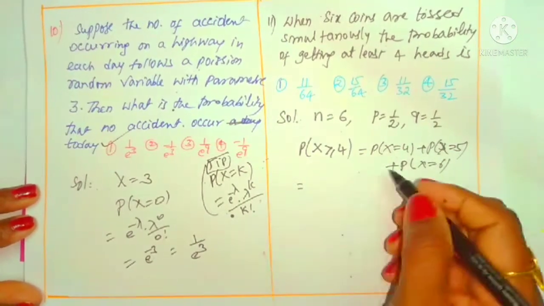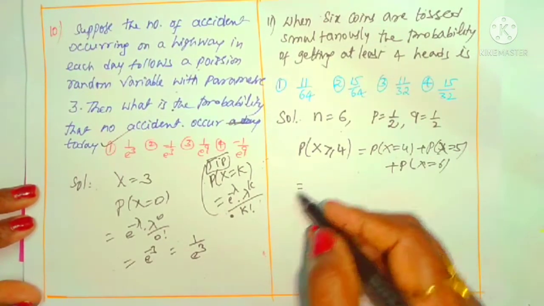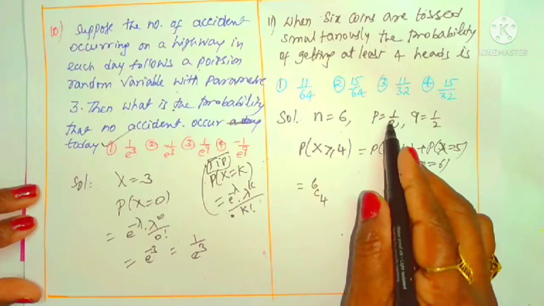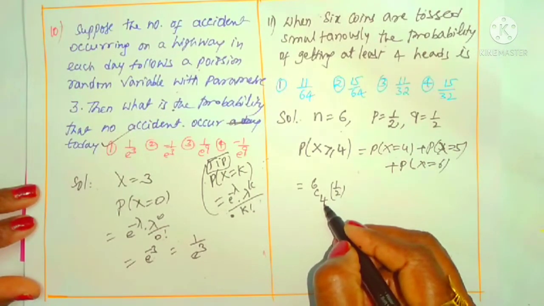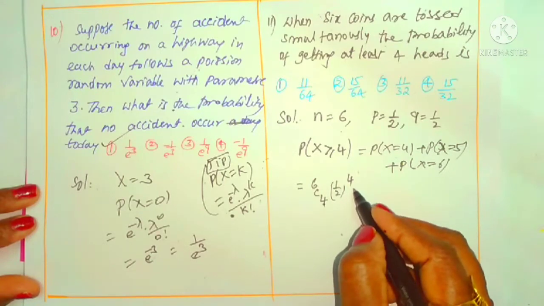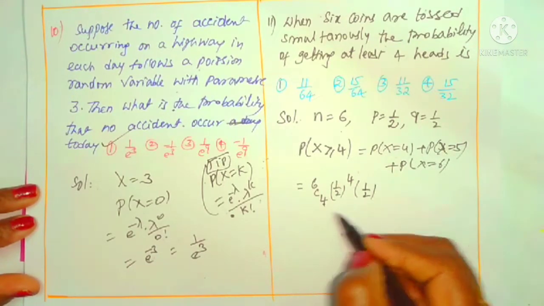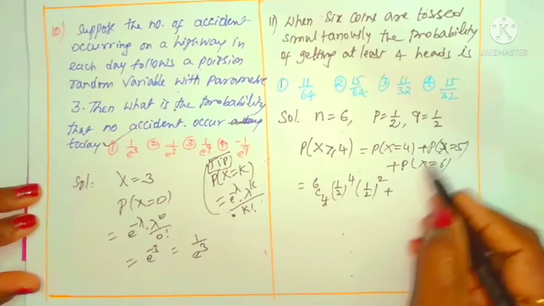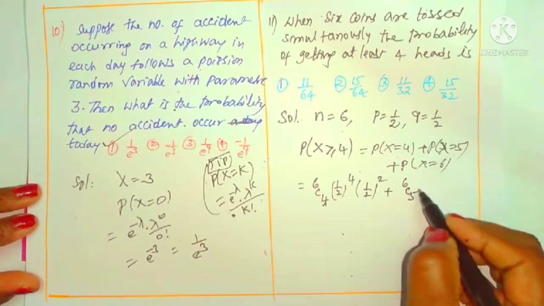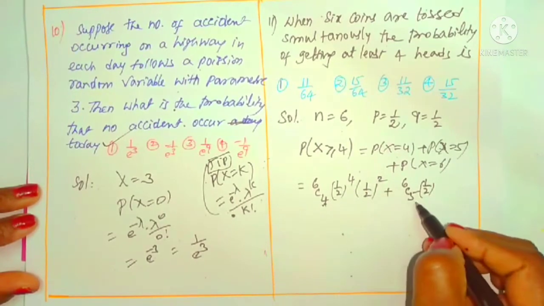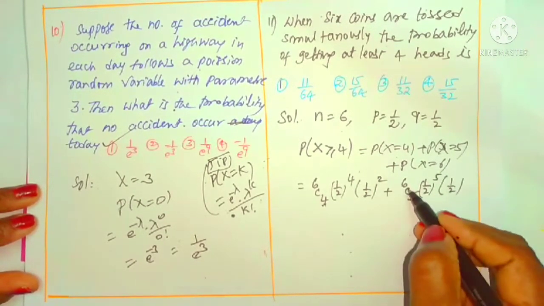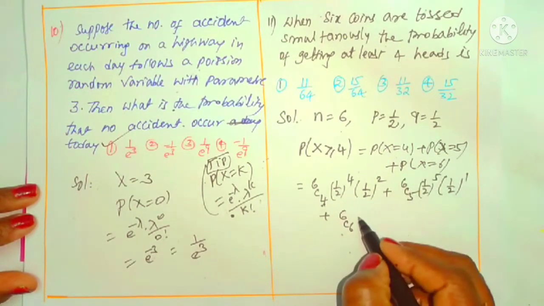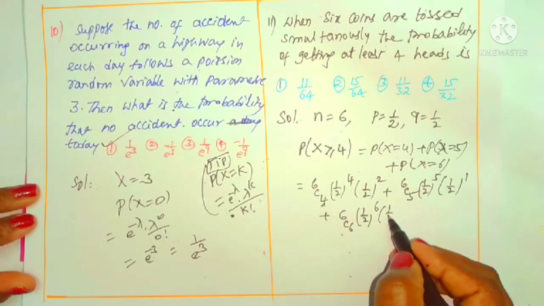According to the binomial distribution, we use nCr. In place of n there is 6. 6C4 for this case, with p as 1 by 2 whole power r, r is 4, refer that formula, and q is also 1 by 2 whole power n minus r, that is 6 minus 4 is 2. Same way, next one, 6C5, in place of r, 5 is there: 1 by 2 whole power 5 into 1 by 2 whole power 6 minus 5 is 1. Next, last, 6C6, 1 by 2 whole power 6, 1 by 2 whole power 0.